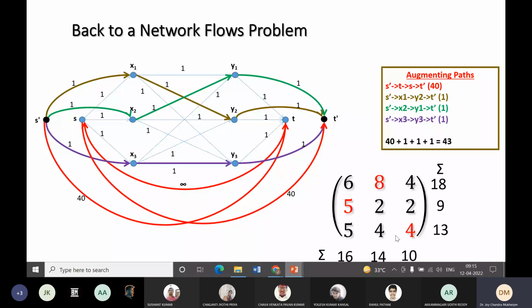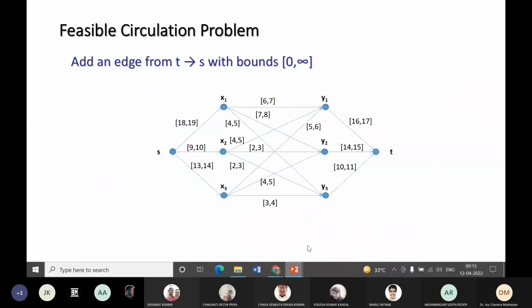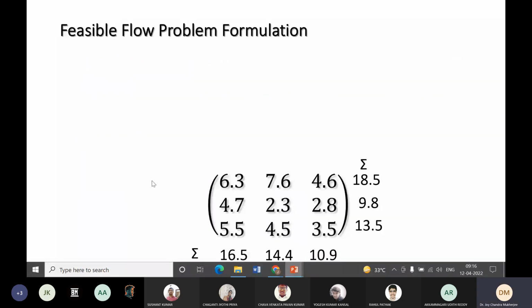So if we look into the original matrix, let's go back to the original matrix. Okay. So basically, this is rounded up.